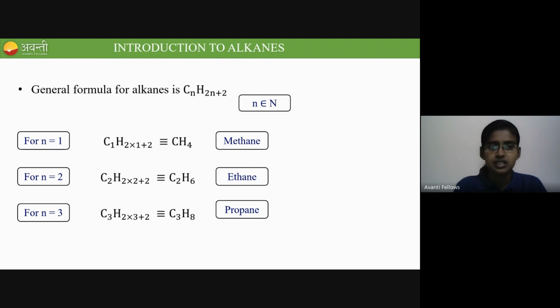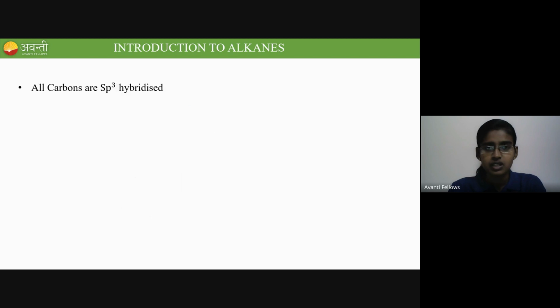Just memorize this formula, that is it: CnH2n+2, where n is a natural number. Got it? So the third point about the alkane is the general formula. Coming to the fourth very important point for alkanes, the hybridization. The hybridization of the carbon in an alkane is sp3.